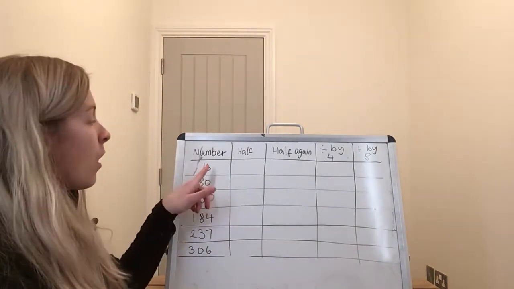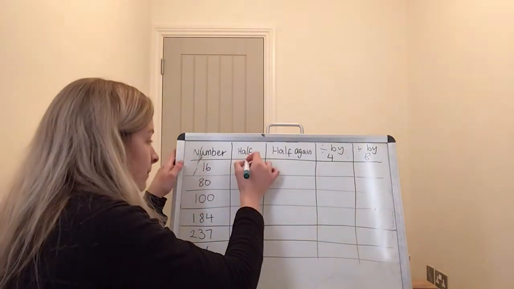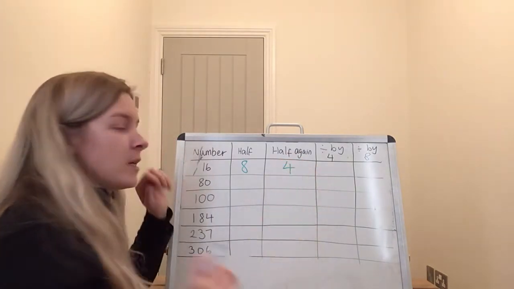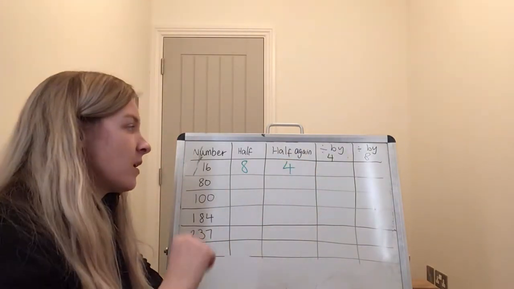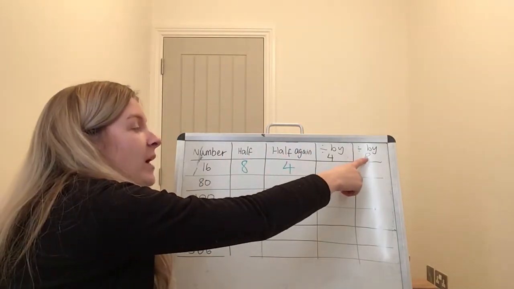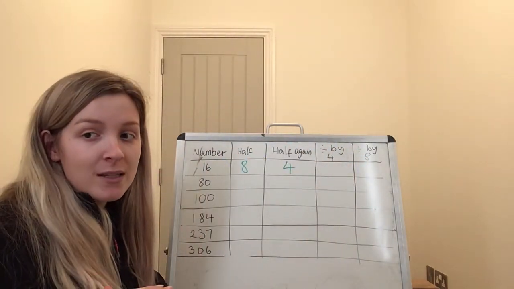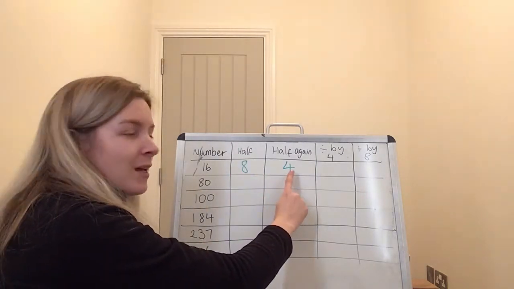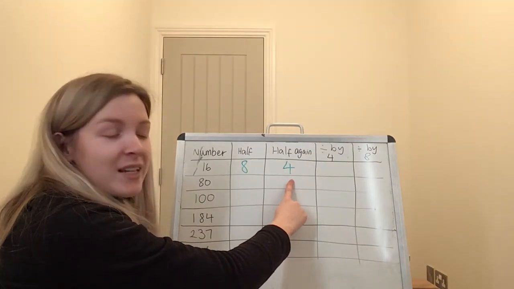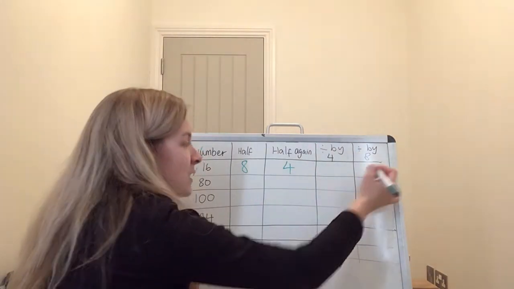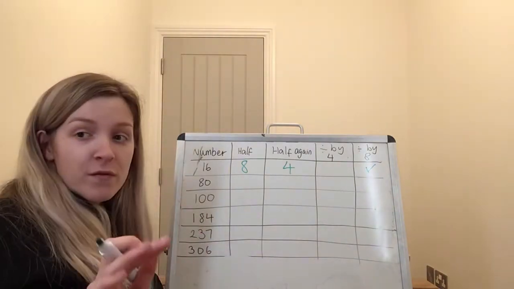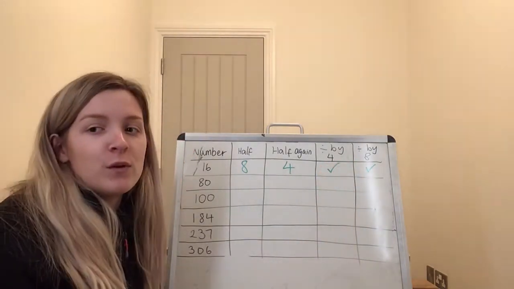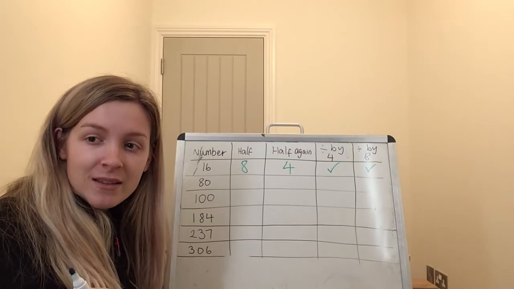And let's just see that that rule is actually true. So, half of 16 is 8. Half of 8, so half it again, is 4. Now, what did I say? I said, if a number is divisible by 8, then when you half it twice, it is an even number. We halved it once, we halved it twice. Is it an even number? Yes, it is. So it must be divisible by 8. Not forgetting, when we halved it, it was still an even number, so it is both divisible by 4 and by 8. Does that make sense?